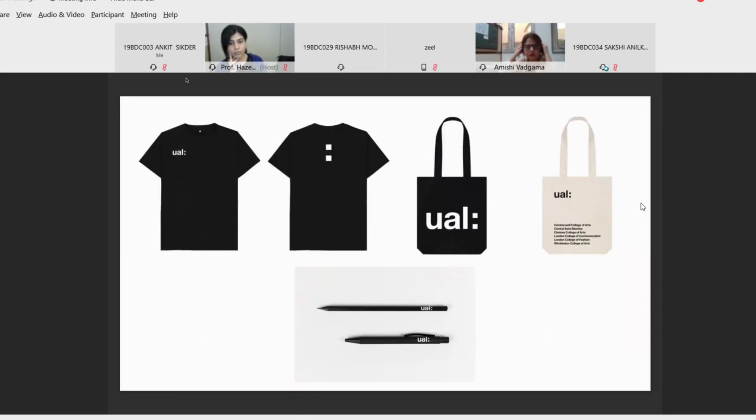These are also a few of the other merchandise, like the t-shirts. As can be seen here in the second t-shirt, only the colon is used, so it's also using the simplified version. In the white bag that we see here, it has the names of the different sub colleges which are in association with UAL. Next one.